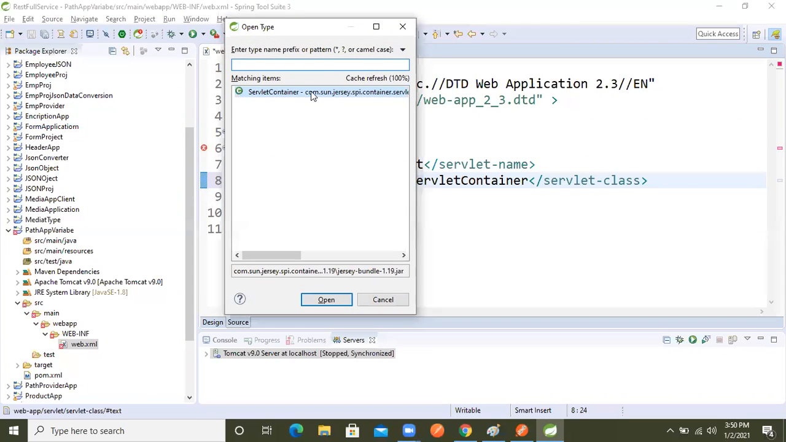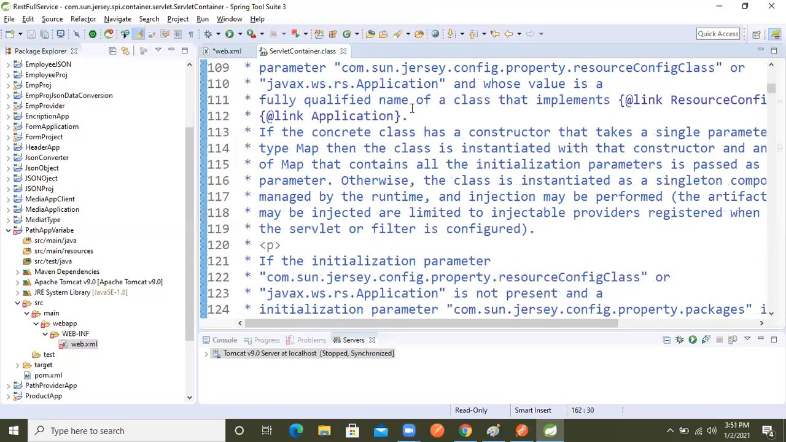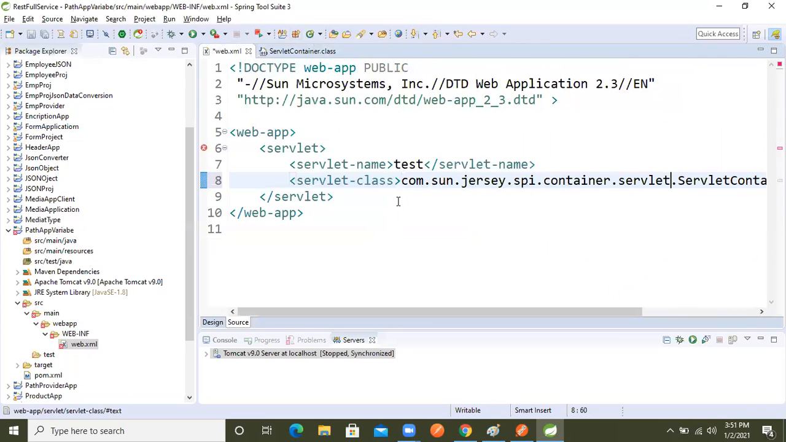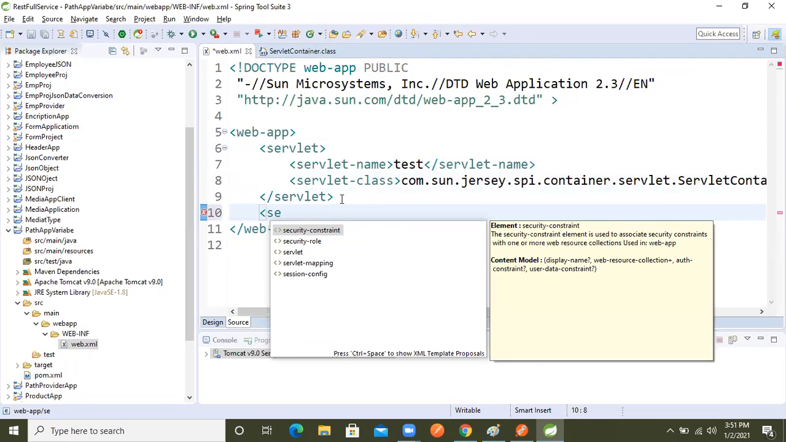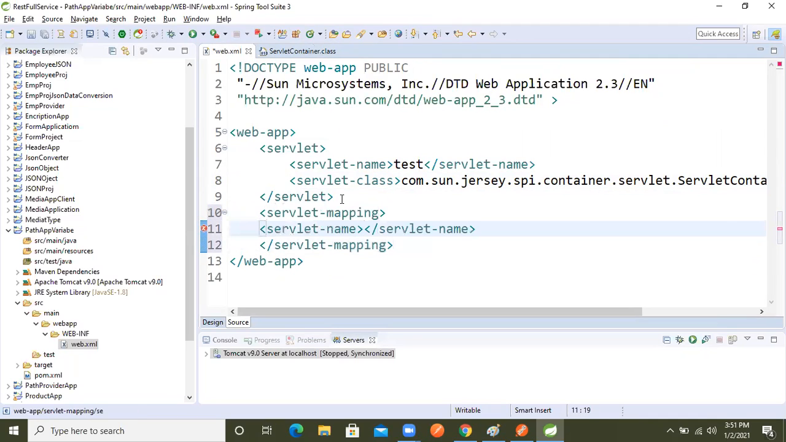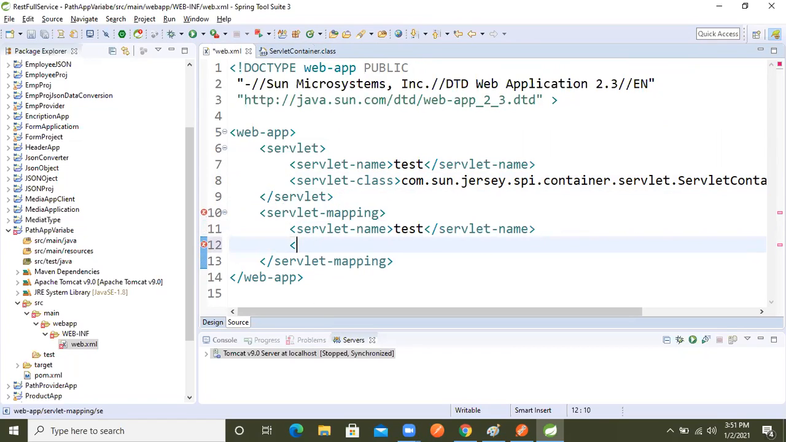So again we go on top and copy the full package name, and paste it here. After pasting that, we specify the URL in servlet mapping. In that, the servlet name is test, and the same name must be used in both places. Then the URL pattern: rest, and after that, any resource.